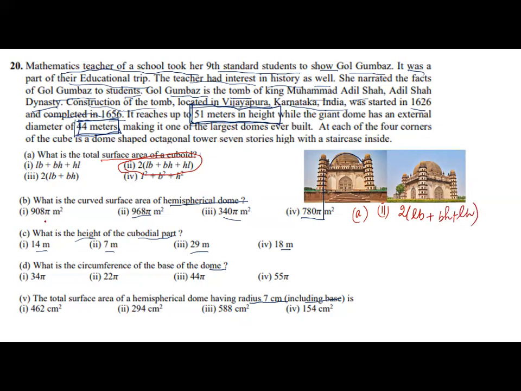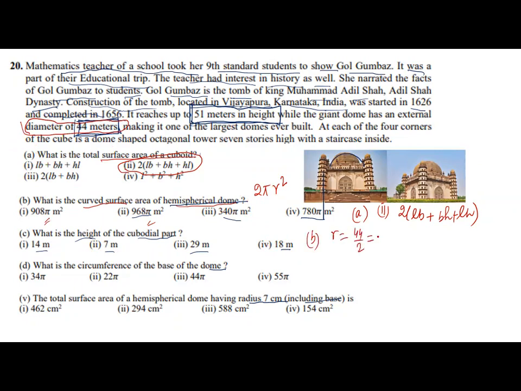Done. Now B, what is the curved surface area of a hemispherical dome? The curved surface area of the hemisphere is 2 pi r square. Since the answer is given in pi, there is no need to write pi as 22 by 7. Next we'll go for r. Where is r? The diameter is given as 44, so from here I'll write the radius. Radius is equal to 44 by 2.